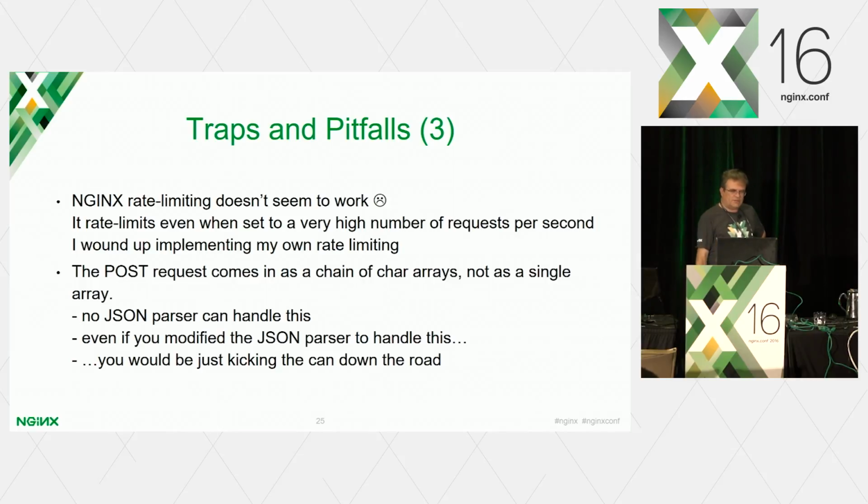Furthermore, we found that rate limiting doesn't seem to work in NGINX. When we enabled rate limiting and set it to a very high number of requests, it still limited us to a very low number. So I implemented my own rate limiting, which worked. I don't know what this is about, but our QA basically said rate limiting doesn't work. I said I use NGINX's rate limiting. He said it doesn't work, so I wrote my own.